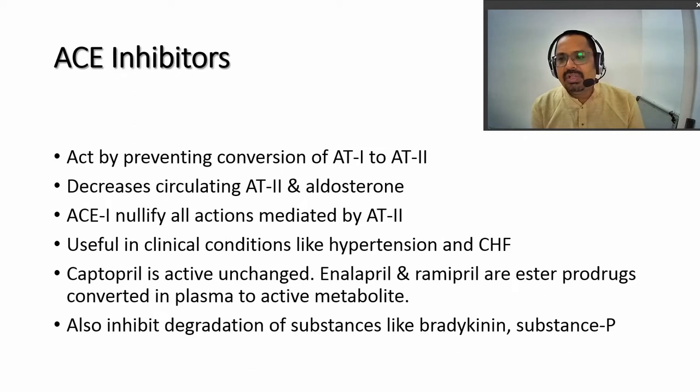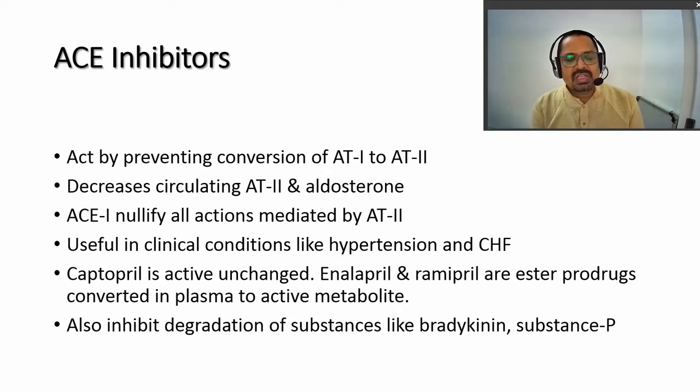Then ACE inhibitors we have already seen in the cardiovascular system. So what are their applications? Related to the autacoids, we will see here. They act by preventing the conversion of angiotensin 1 to angiotensin 2.